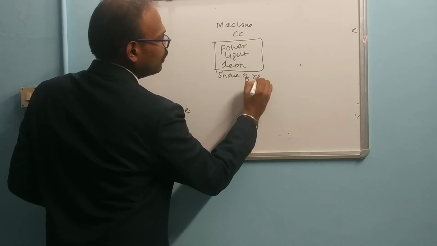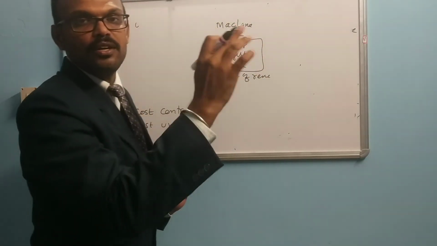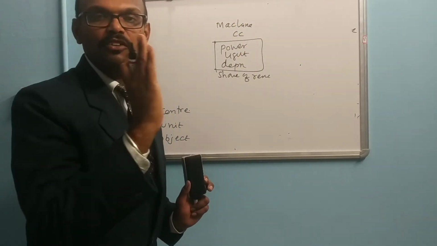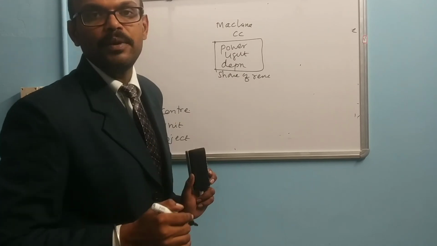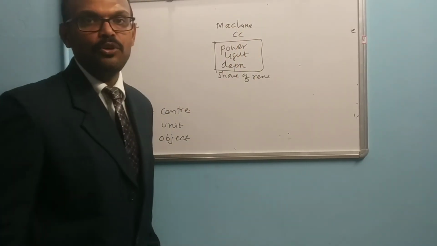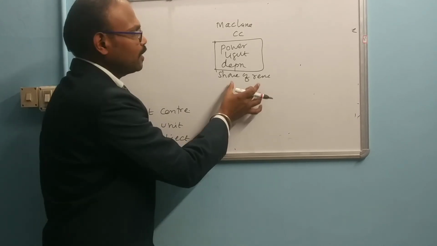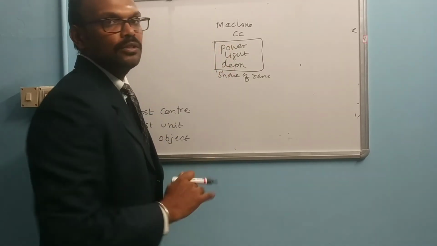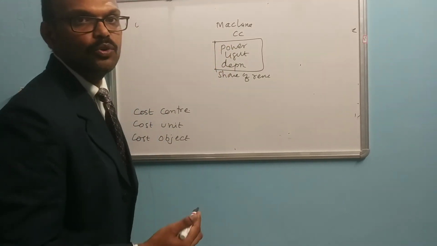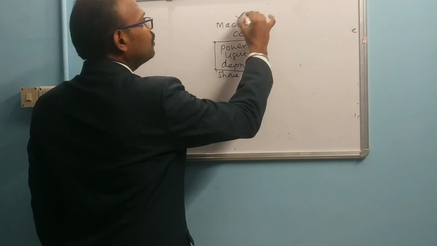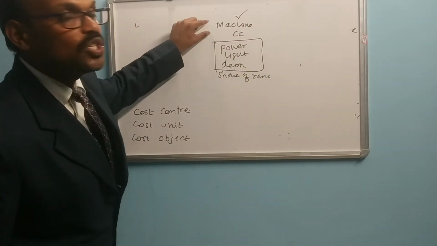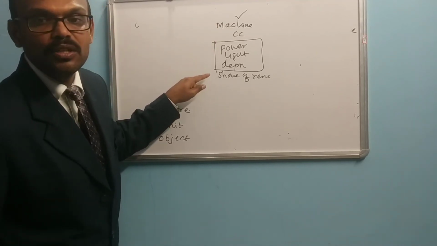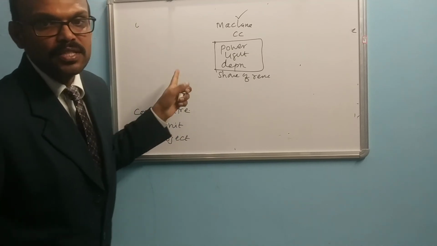For example, in a room where there are 5 machines we are paying 500 rupees as rent, which means 100 rupees will come for this particular machine. So if we treat the machine as a cost center, it will be charged with power, light, depreciation and share of rent. This is called cost center.